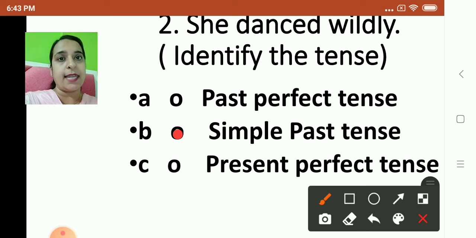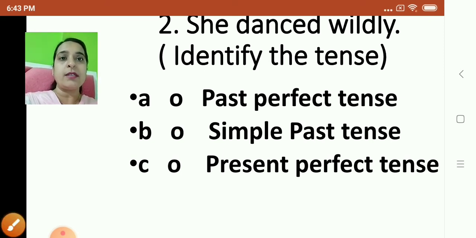Okay, so you have to select simple past tense. So children, such type of questions for the extract you can get in your examination. Now children, for example, here, she danced wildly. Now children, wildly could be underlined, and it could be asked, identify the part of speech of the underlined word. So it will be adverb. So different type of questions you can get.